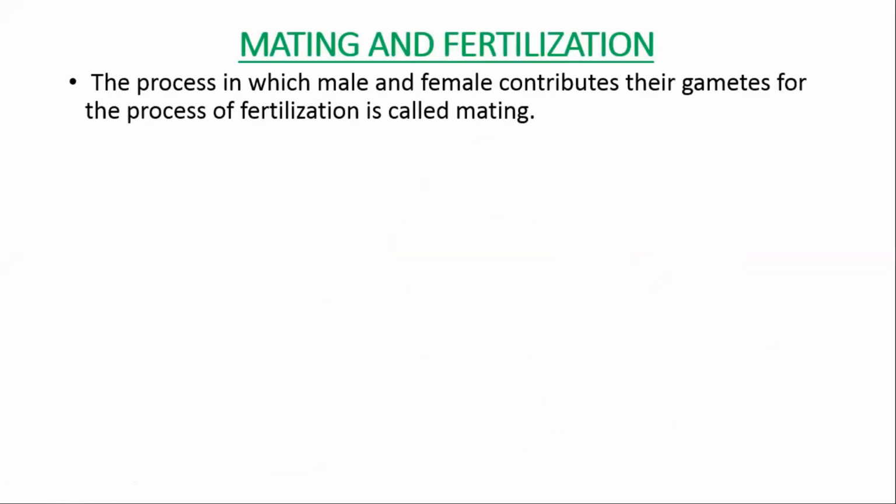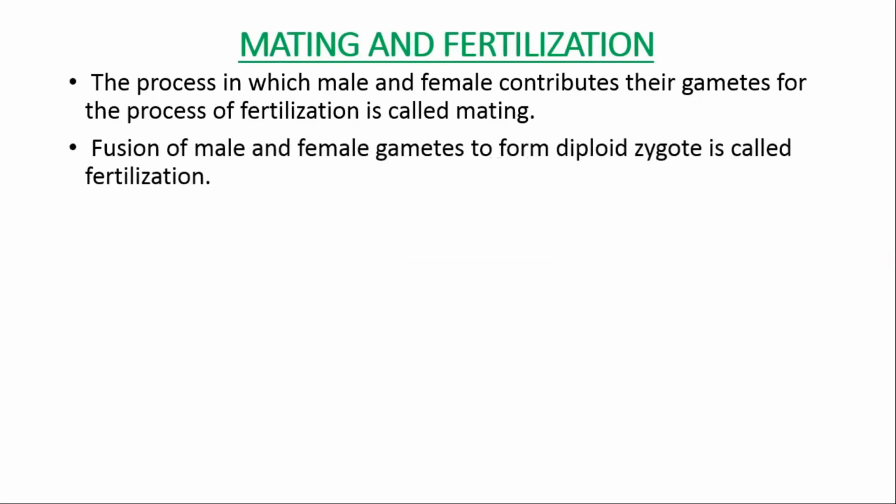Mating is simply the process by which the male and female contribute their gametes or sex cells, for the process of fertilization, the fusion of the gametes. What is fertilization? The fusion of male and female gametes to form a diploid zygote. Remember that when the male and female gametes fuse, they form a zygote. As the male and female gametes have a haploid number of chromosomes, when they fuse together, automatically they will have the diploid number of chromosomes, right?